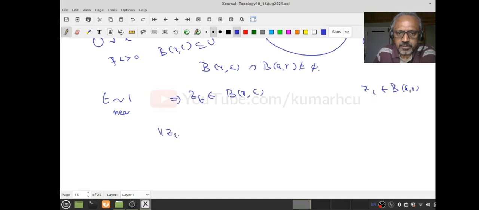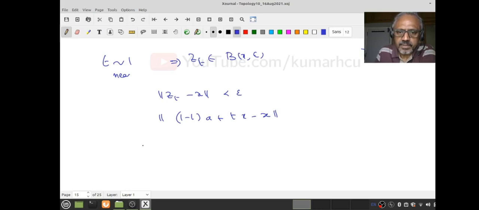That means the norm of zt minus x I have to make sure is less than epsilon for t near 1. But what is this? This is norm of (1 minus t) times a plus t times x, minus x. That is (1 minus t) times a, minus (1 minus t) times x, therefore minus x.